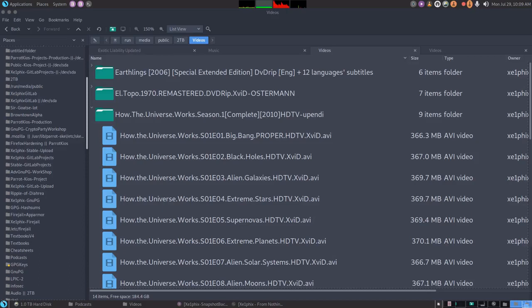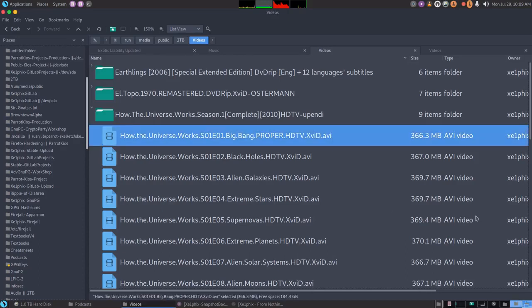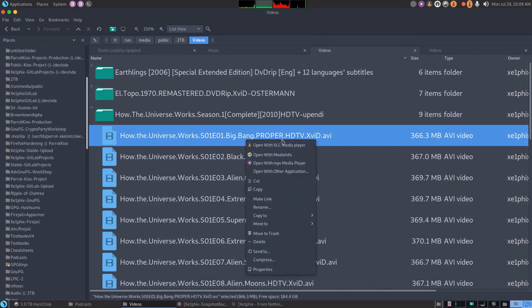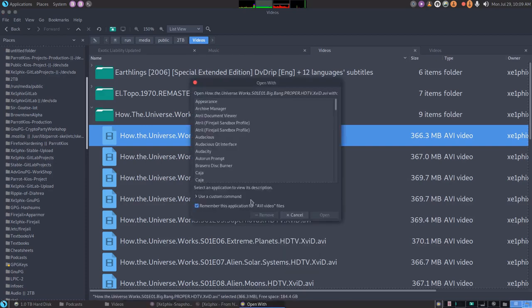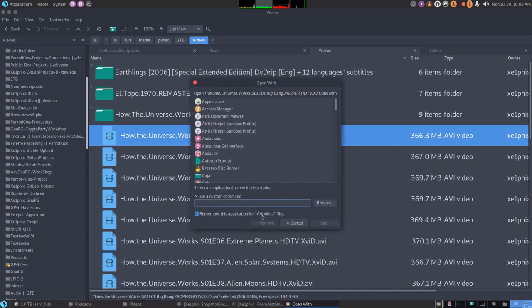Alright, in this video we will be associating AVI files with mpv inside of a Firejail Sandbox. So this works for any kind of file, but specifically we're going to implement video files and associate video files with mpv. So instead of open with mpv, go ahead and click open with other application, custom, and this will apply to all AVI files.